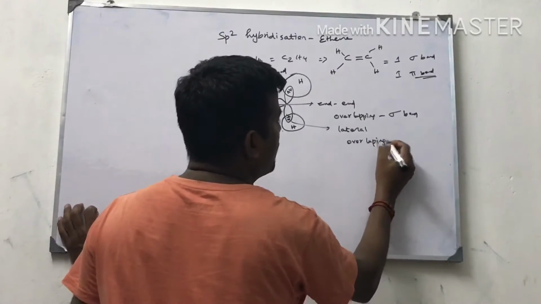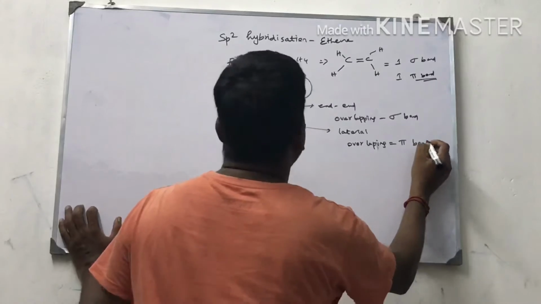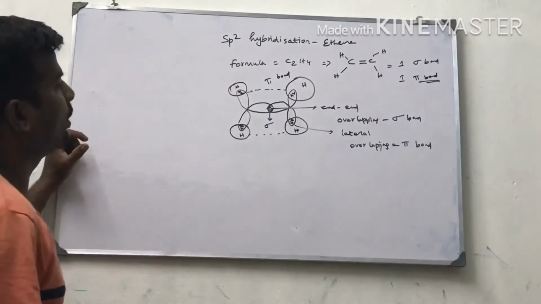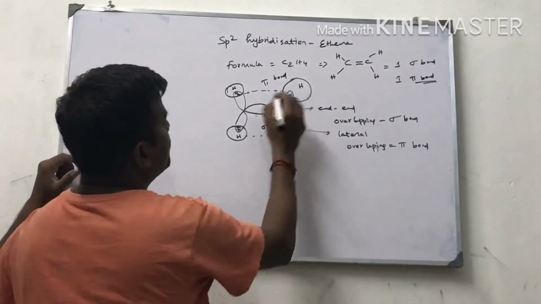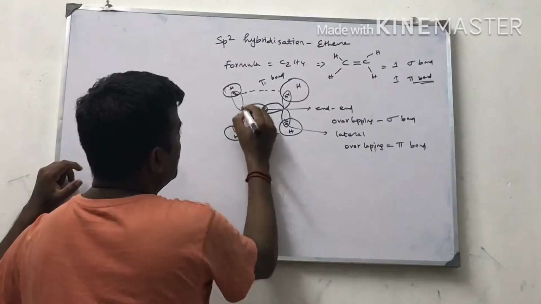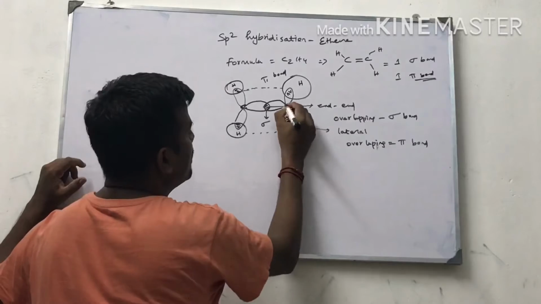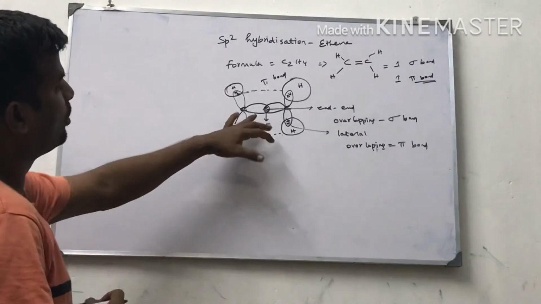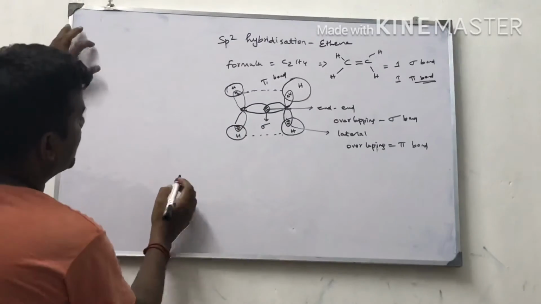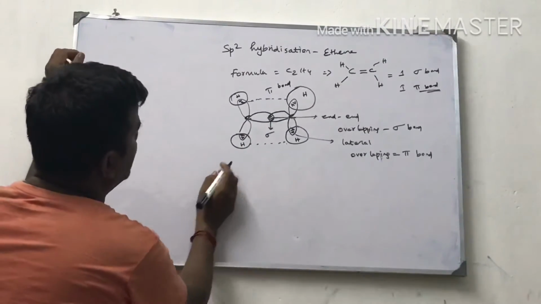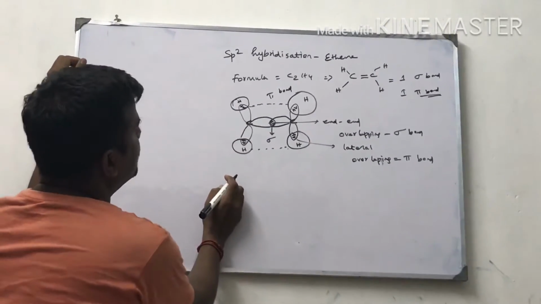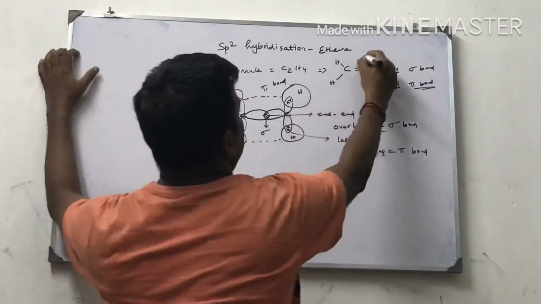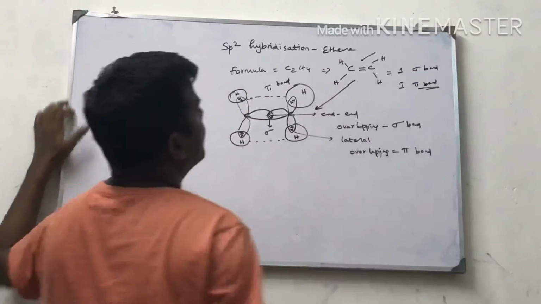It's called pi bond. So in the ethene molecule, 1 sigma bond and 1 pi bond is there. 4 hydrogens are bonded with 2 carbons. This is one carbon, this is another carbon. This is one loop. We can draw the loop like this, and it easily reacts with the hydrogen. So this is the structure. According to this structure, we can draw the loop.